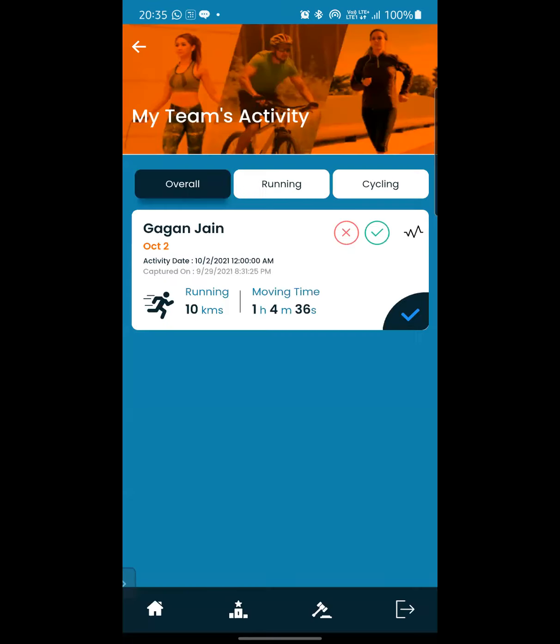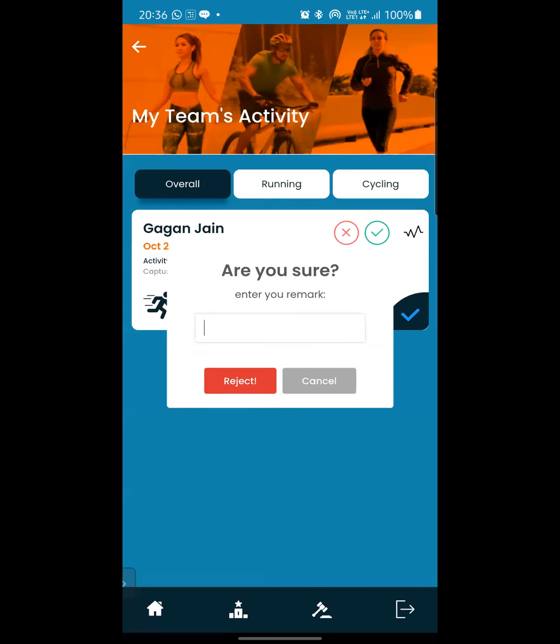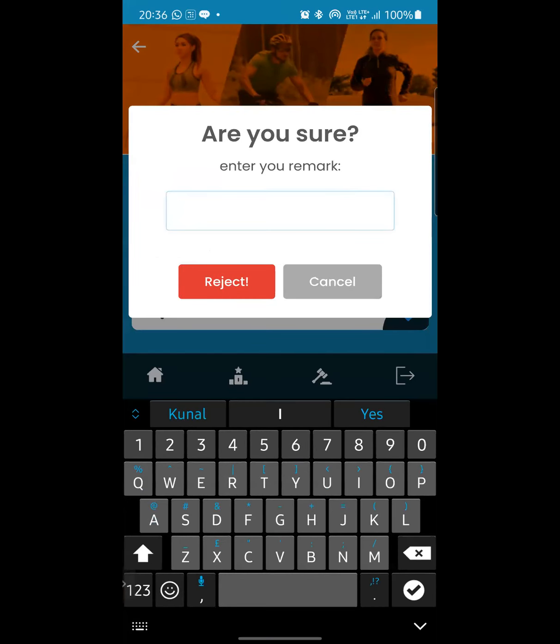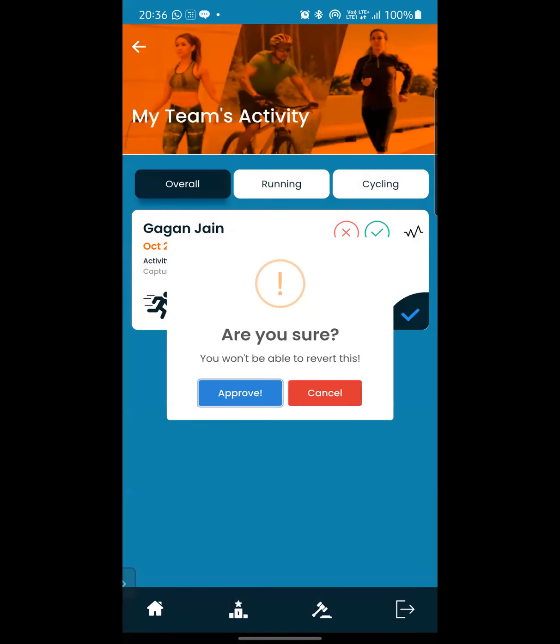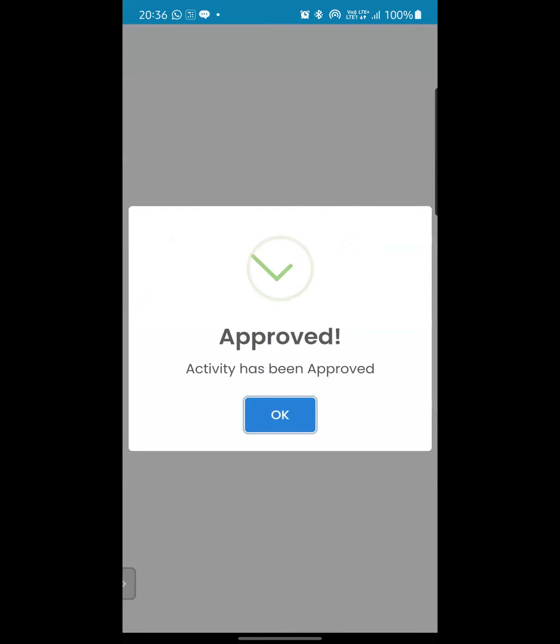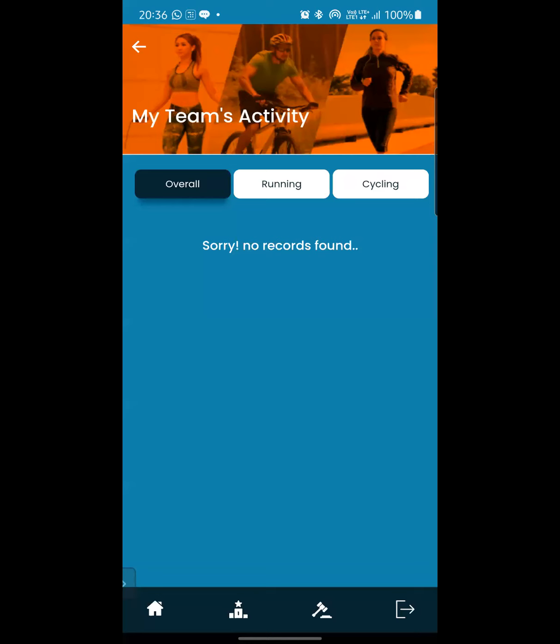If I click on rejection, I have to enter the rejection reason and then reject it. If I go ahead and approve, this activity is approved and it will go from my screen.